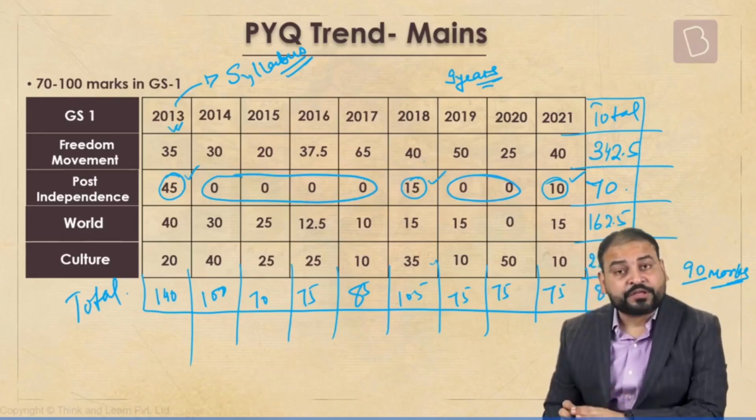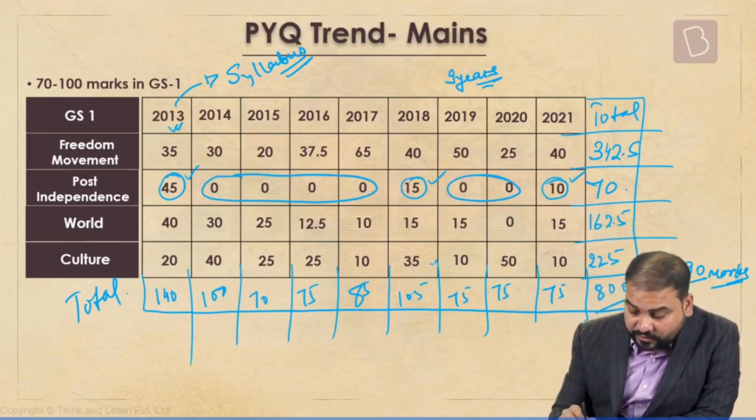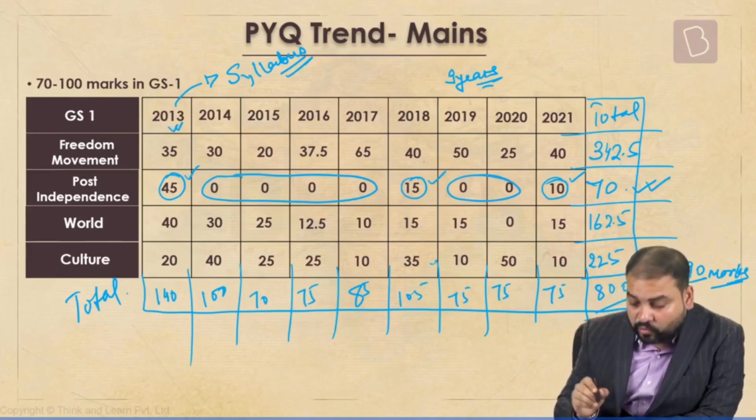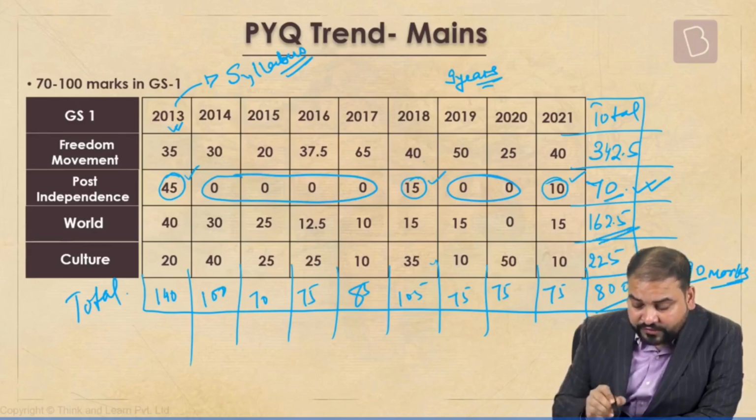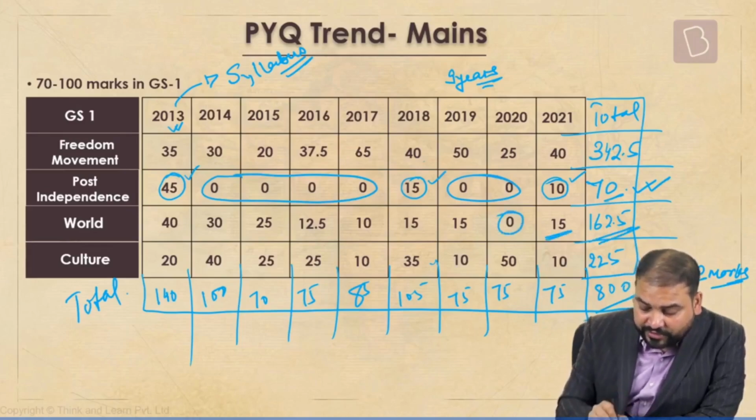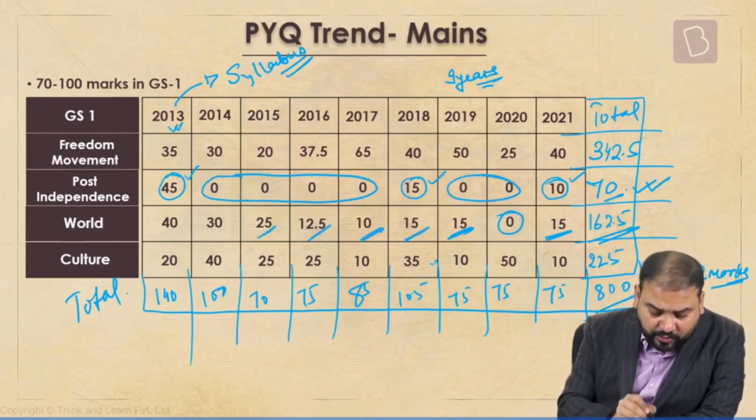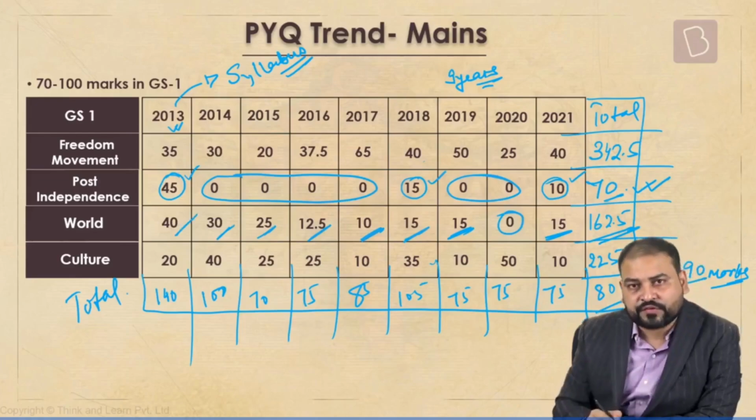Now, if you look at post-independence, let's start with that. As I told you, least important, only 70 marks. Then the least important is, of course, world history. You can see 1, 0, one question, one question, one question, one question, one question, two questions, maybe four questions.